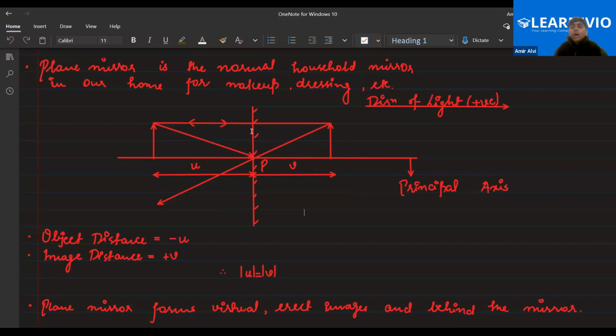What about the rest of you? Someone said 90. Please listen to my question again. What is the angle of incidence if the light ray is falling perpendicular to the plane mirror? Answer me in the chat.